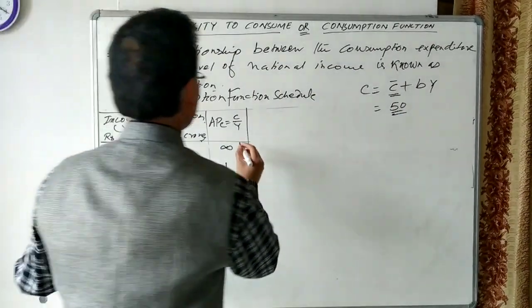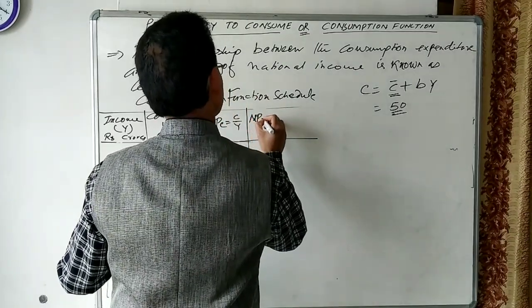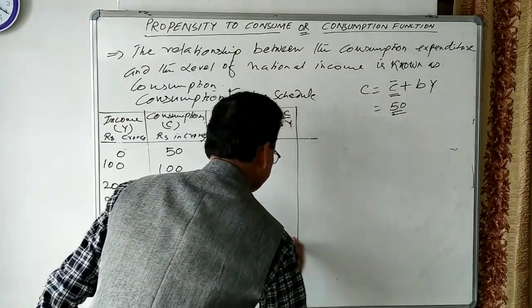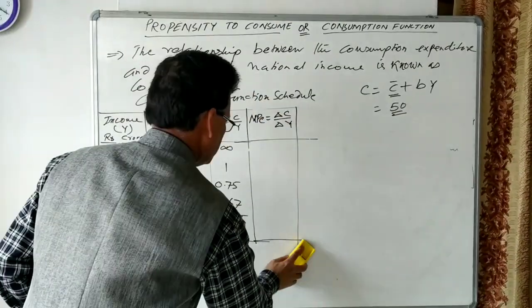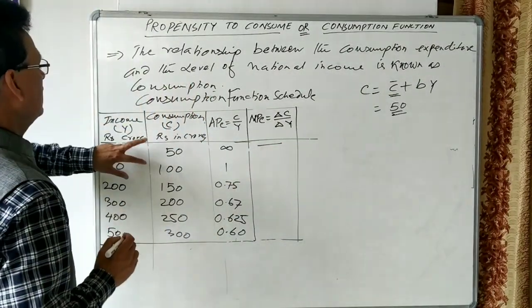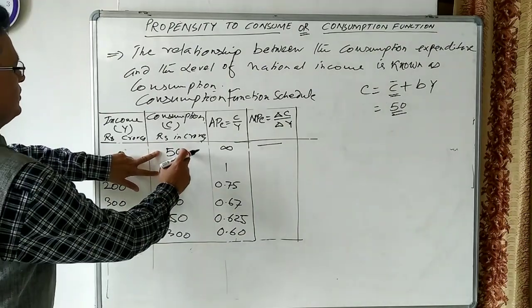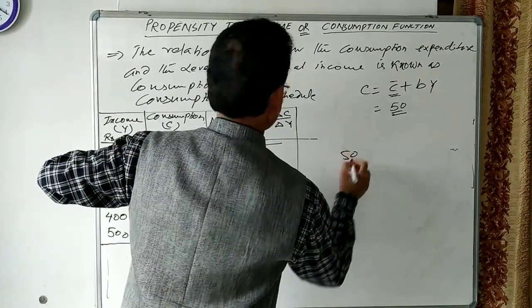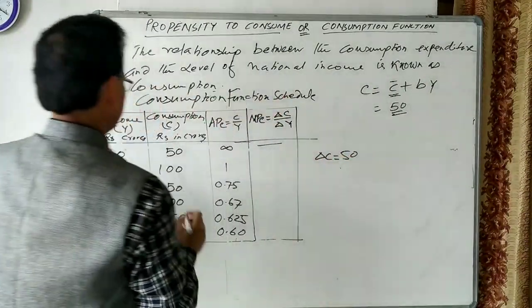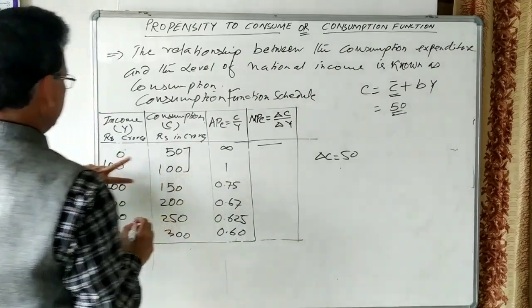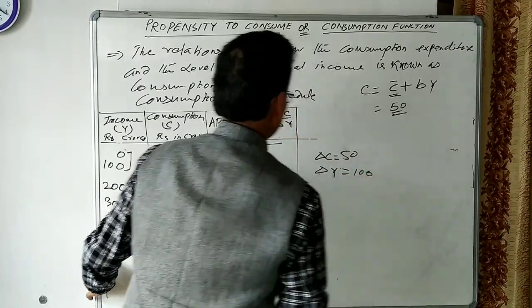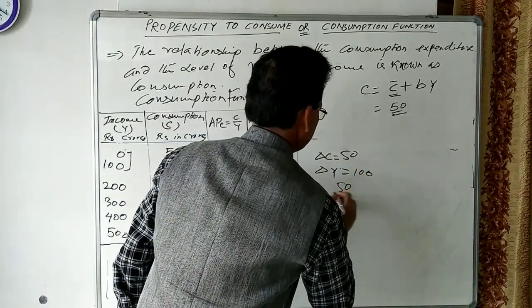Let us see MPC, marginal propensity to consume: change in consumption divided by change in income. We can write here. Change in consumption, from 50 to 100, is 50, and change in income is 100. So delta C is 50 and delta Y is 100. Let us see, 50 divided by 100.